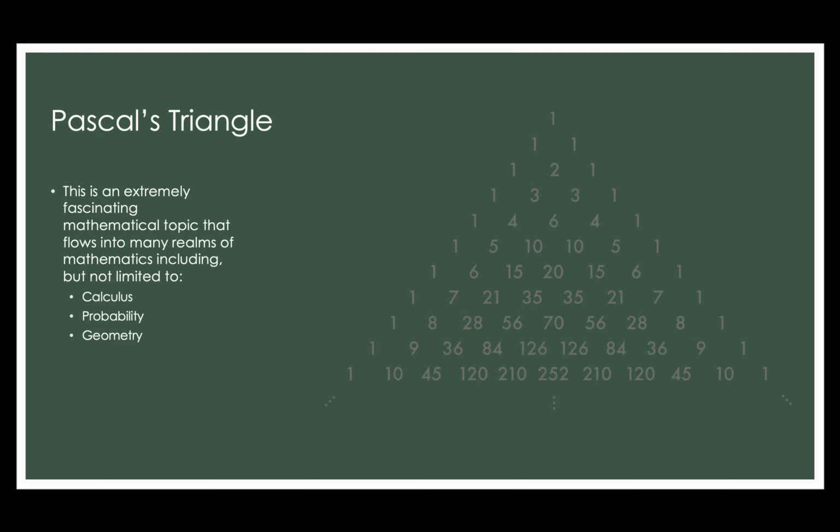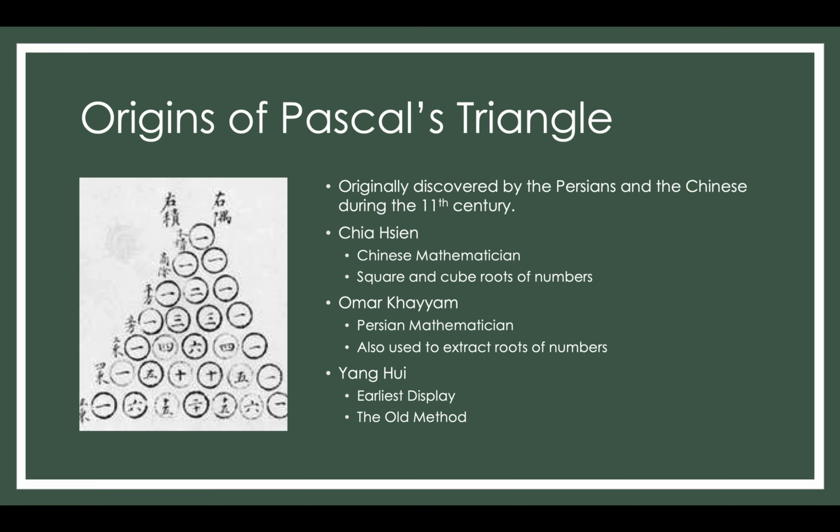So Pascal's triangle is an extremely fascinating mathematical topic that flows into many realms of mathematics, including but not limited to calculus, probability, and geometry. So the origins of Pascal's triangle. Pascal was not the person who originally discovered it. He was the person to contribute a great deal to it and get claim over it after writing a paper about it. Originally it was just discovered independently by the Persians and the Chinese during the 11th century.